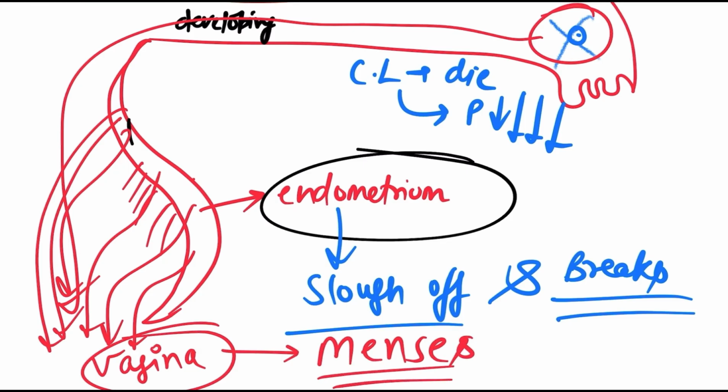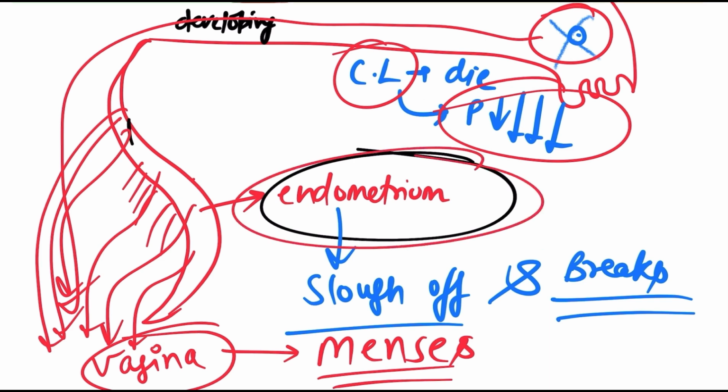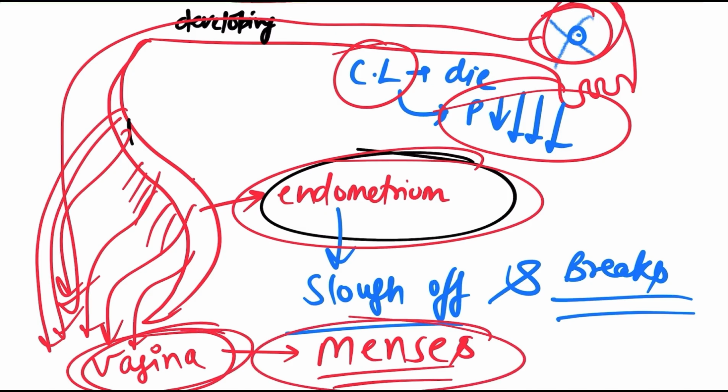And this is going to happen every month to the female who is not conceiving, who is not trying to conceive, or who is not ready, who is not under any sexual activity, right? Because in the no fertilization case, just remember this, the corpus luteum will die, the progesterone level decreases, the endometrium sloughs off, and the endometrium along with the blood, along with the tissue, along with that dead ovum, comes out of the vagina, and this is known as menses. And every month it takes place, right?